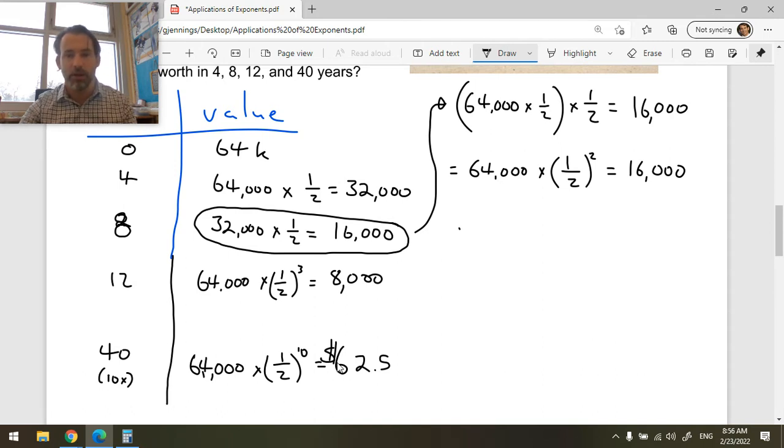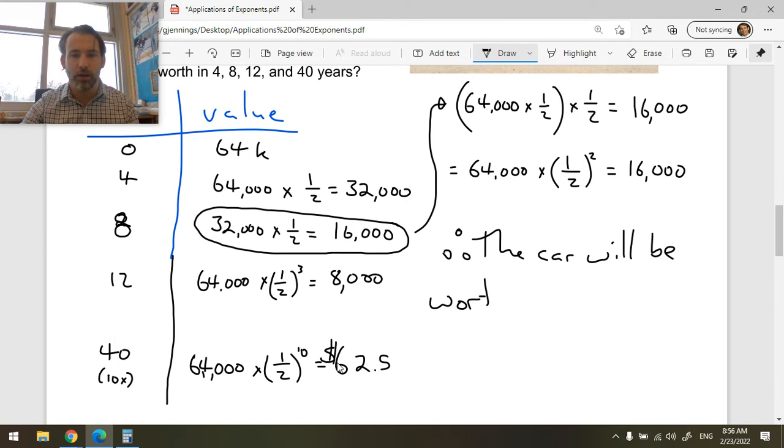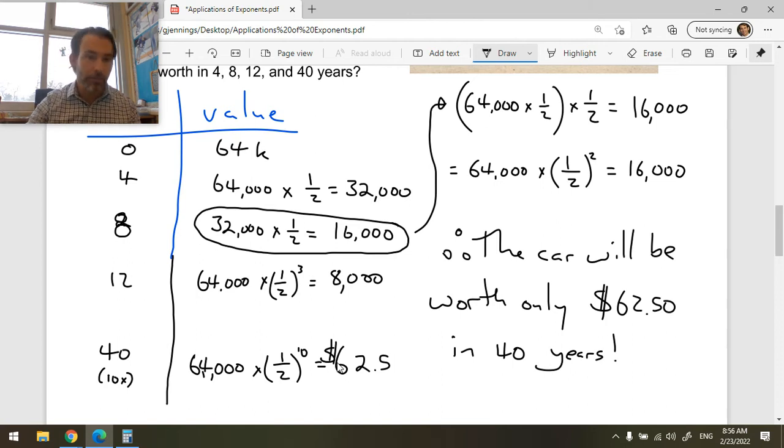So there we go. Therefore, the car will be worth only $62.50 in 40 years. Cool. Okay, so that's a little bit more challenging example.